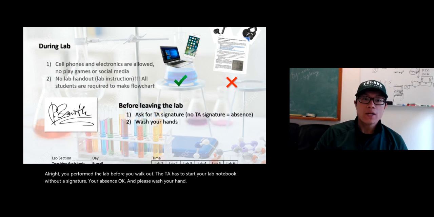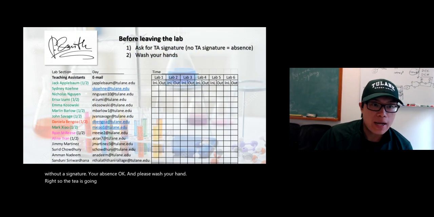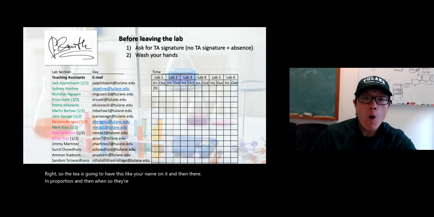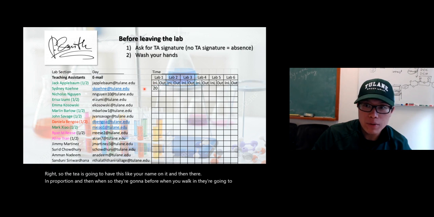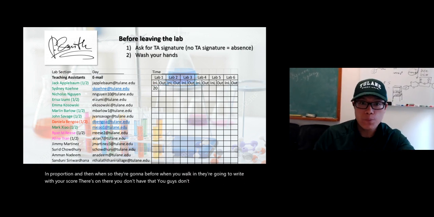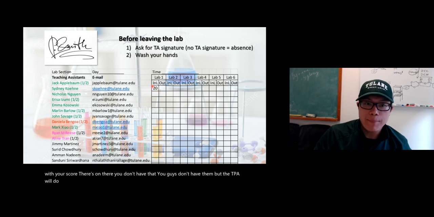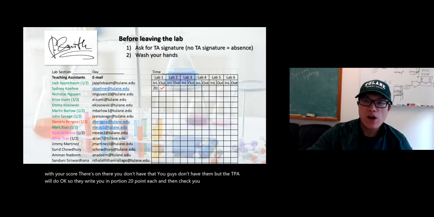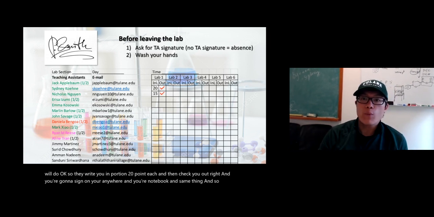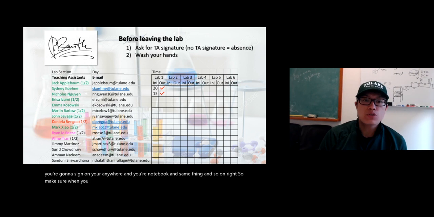All right, so the TA is going to have a sheet with your name on it, and for the in-lab portion, when you walk in, they're going to write your score on there. You don't have it, but the TA will. Okay, so they're going to write your in-lab portion, 20 points each, and then check you out, right? And they're going to sign anywhere on your lab notebook, same thing and so on. All right, so make sure when you leave the lab, let your TA know and have them check you out.